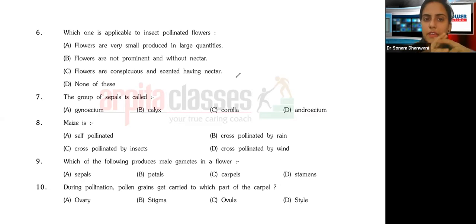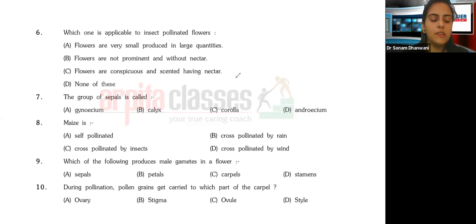Flowers are very small, produced in large quantities. Which of the statements is true when we are talking about insect pollinated flowers? Flowers are not prominent and are without nectar, or flowers are conspicuous and scented, with nectar, or none of these.